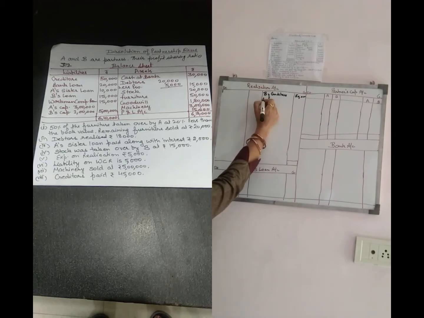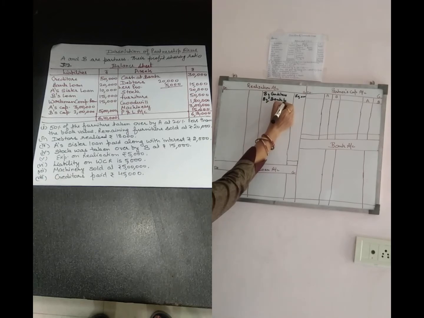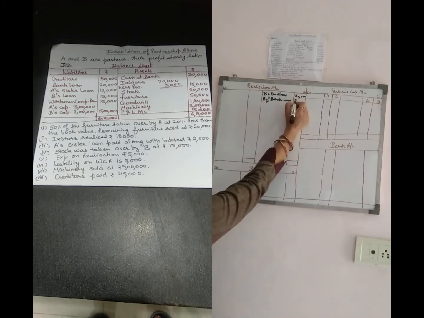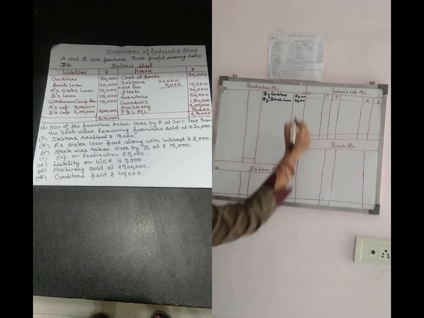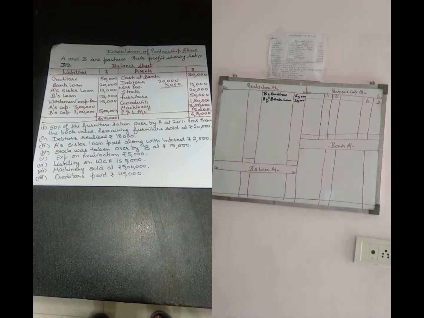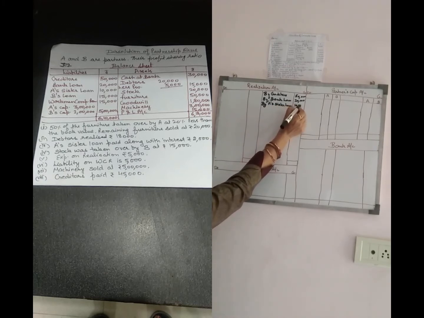After that there is a bank loan. By bank loan, the amount is 20,000. Then there is A's sister's loan. If any relative of the partner has given a loan to the firm, that is also considered as a third party. So this loan is also transferred to the realization account. A's sister's loan amount is 10,000.